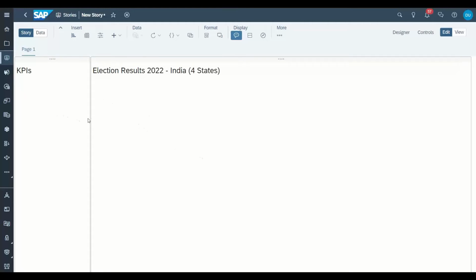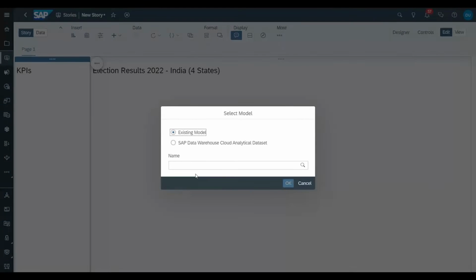Okay. So now it's time that we start adding some charts and some beautiful controls to the screen. And it's pretty simple. It's all drag and drop. No coding knowledge is required to learn Analytics Cloud. I'm just going to click on the left panel and click on the button to add a chart.